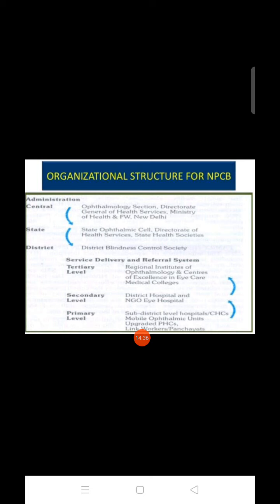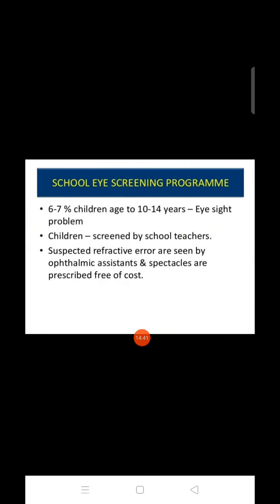Okay, eye surgery, all these facilities are given by the NPCB. It comes under the NPCB. Next, there is a school eye screening program. 6 to 7% of children aged 10 to 14 years, we have to do eye screening. Children are screened by school teachers. Suspected refractive errors are seen by an ophthalmic assistant, and spectacles are prescribed free of cost. Okay, in the school we have to screen the children, and if there are any refractive errors we have to provide free specs to them.